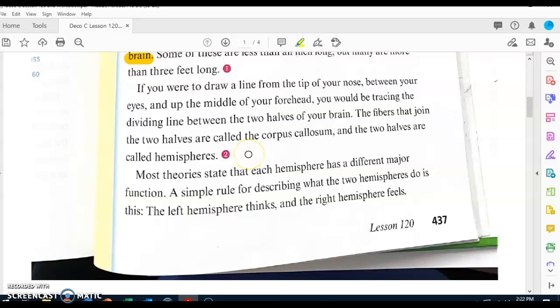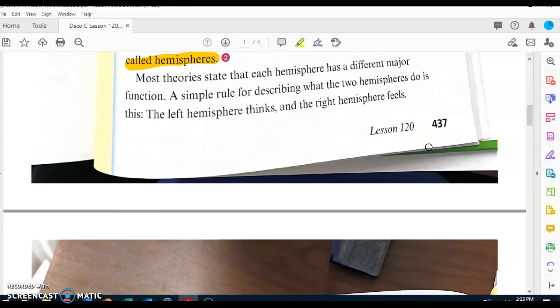Listen to question number 2. What are the 2 halves of the brain? So the 2 halves of the brain are called hemispheres. So like I said, the 2 halves are called hemispheres. Now, what is the corpus callosum? So the fibers that join the 2 halves are called the corpus callosum. Let's continue reading. Most theories state that each hemisphere has a different major function.